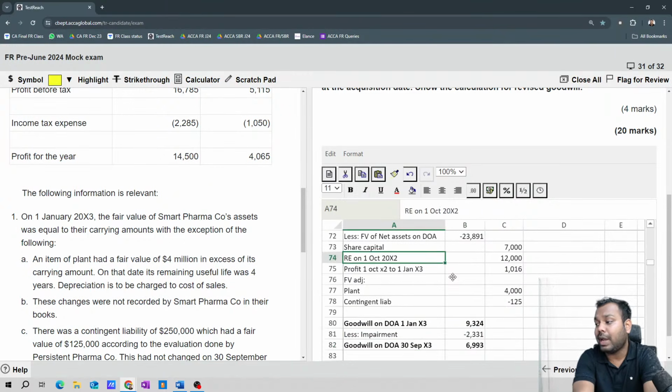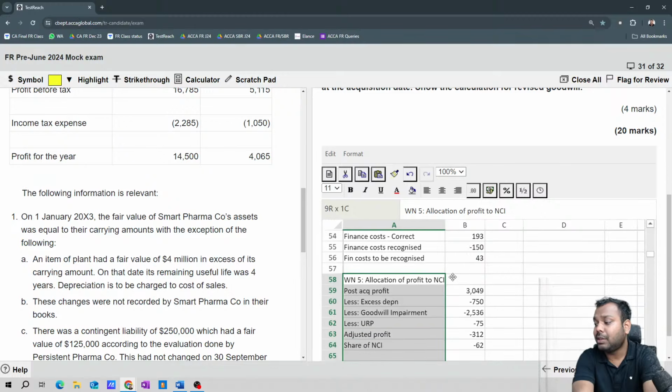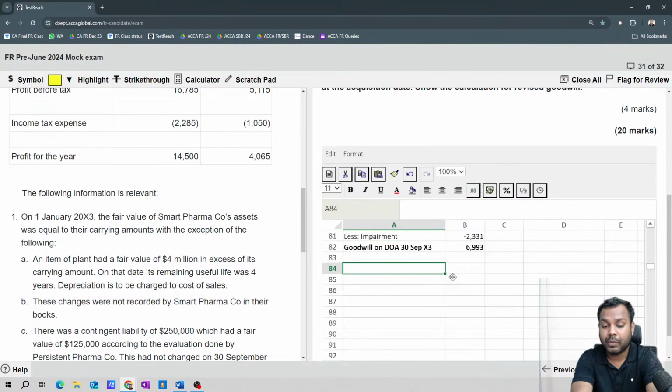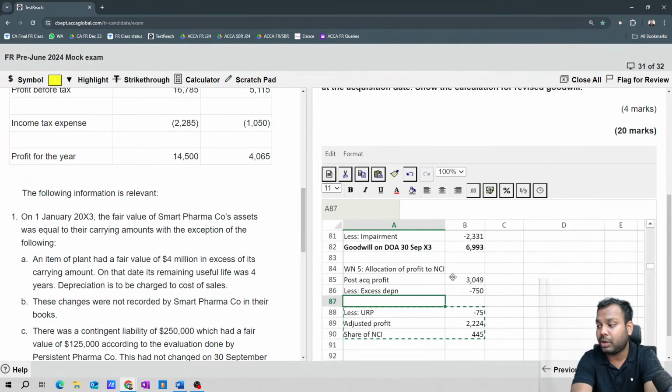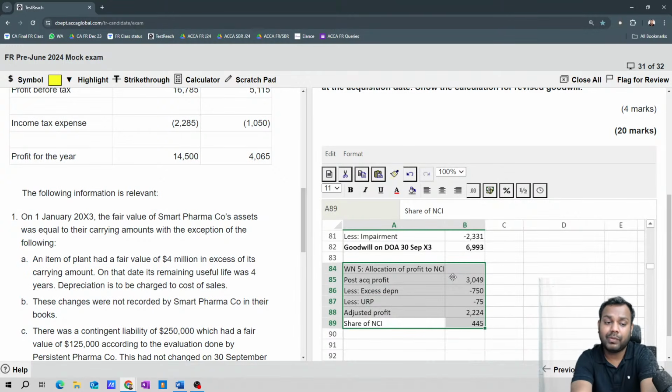Now if you have to calculate allocation of profit to NCI, what will the treatment look like? I will show you that also. The profit attributable to NCI in this case will be the same, but goodwill impairment won't come here. Only this much will come up here. This is the share of NCI. Is that clear, everyone?